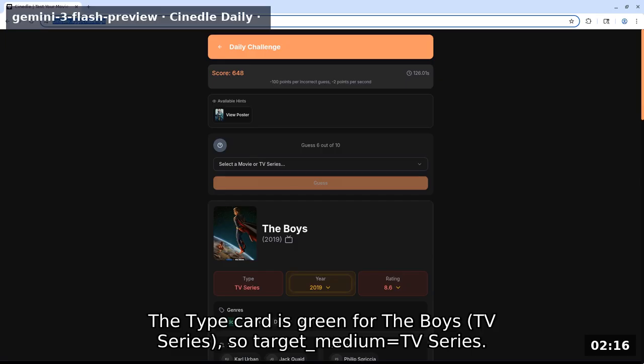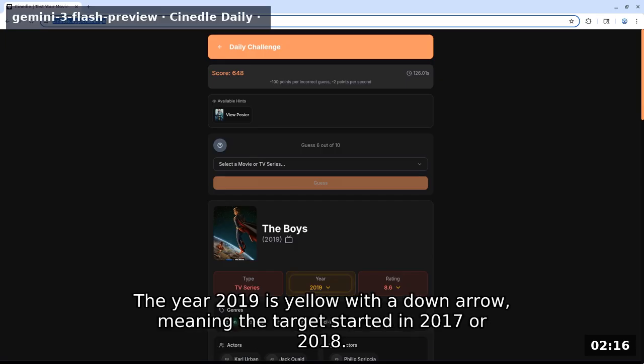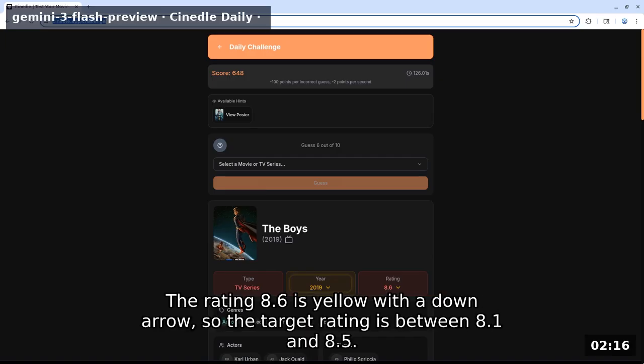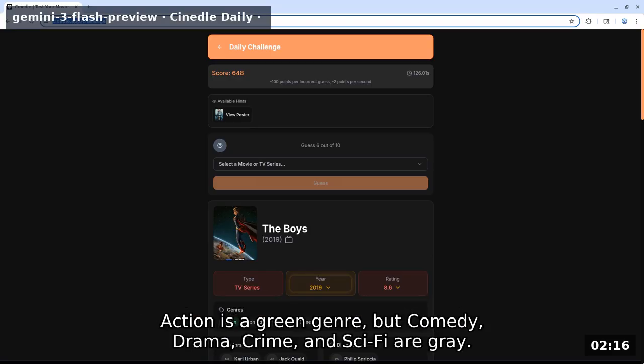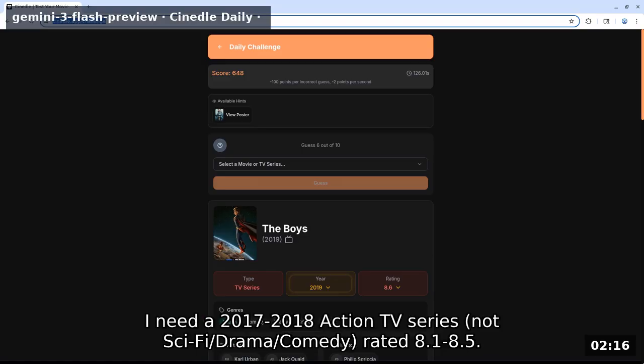The type card is green for The Boys TV series, so target medium equals TV series. The year 2019 is yellow with a down arrow, meaning the target started in 2017 or 2018. The rating 8.6 is yellow with a down arrow, so the target rating is between 8.1 and 8.5. Action is a green genre, but comedy, drama, crime, and sci-fi are gray. I need a 2017-2018 action TV series, not sci-fi, drama, or comedy, rated 8.1-8.5.